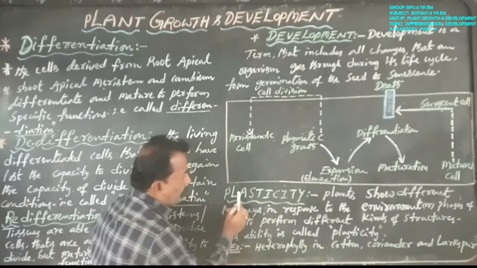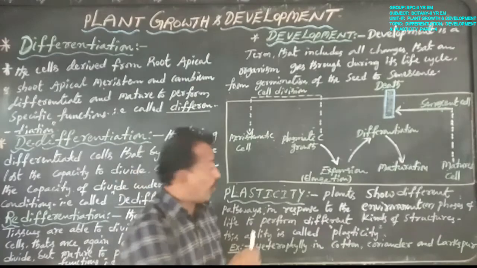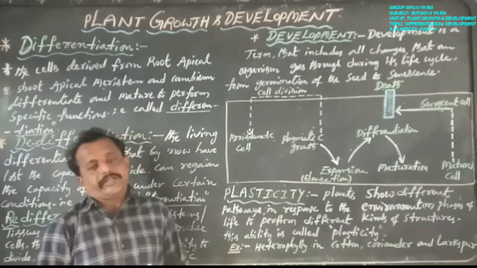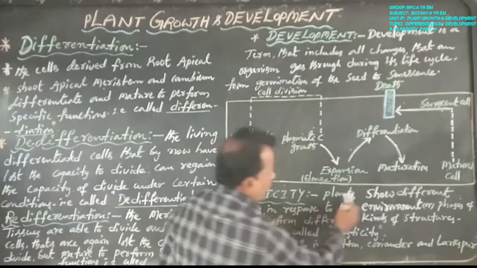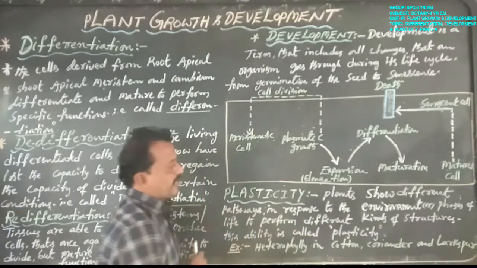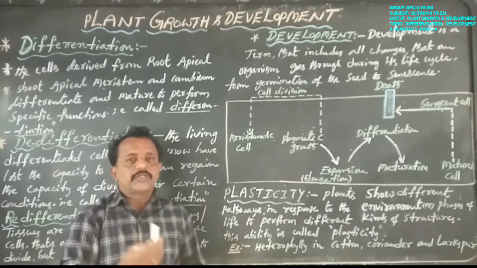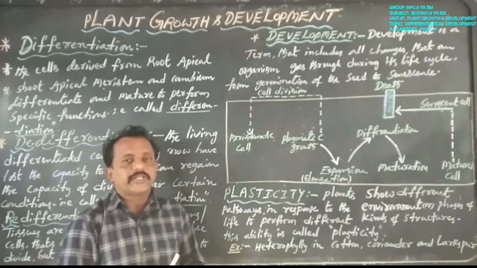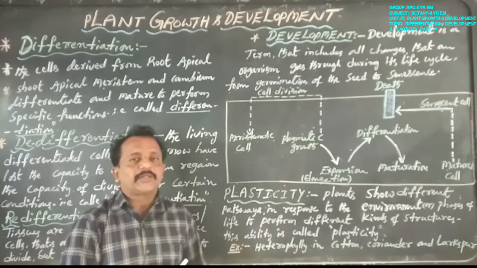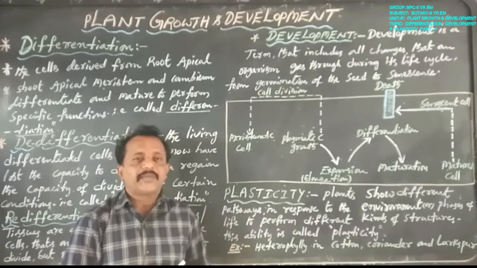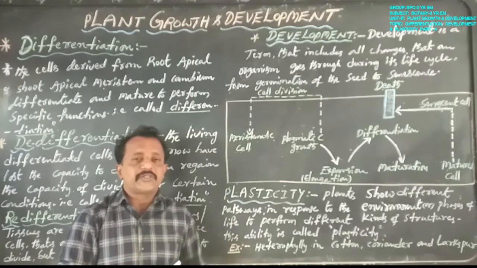Next, coming to plasticity. What is the meaning of plasticity? Plants show different pathways: photosynthesis pathways, respiration pathways, that is the respiratory pathway or amphibolic pathway, and also nitrogen metabolism.